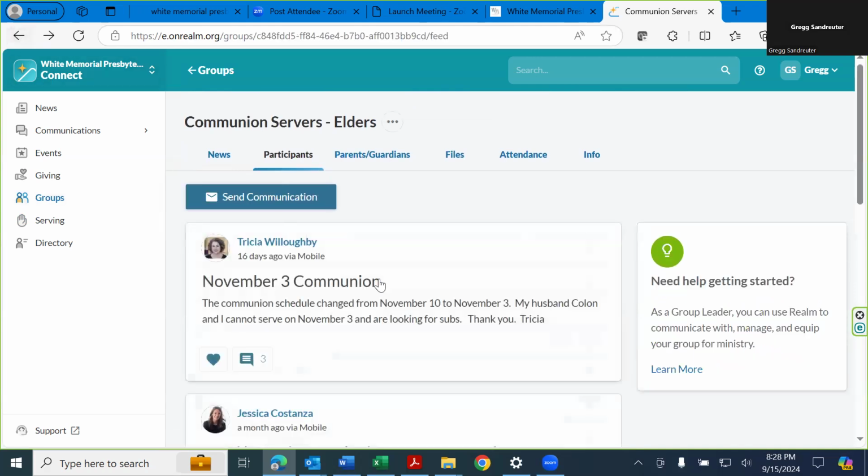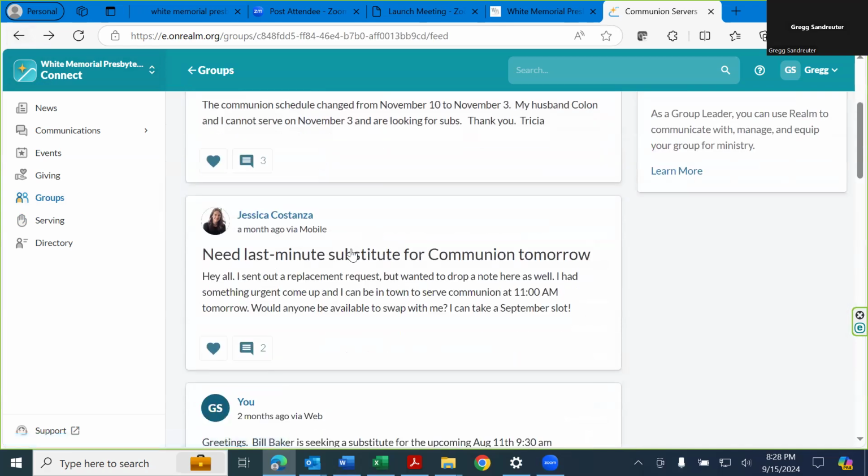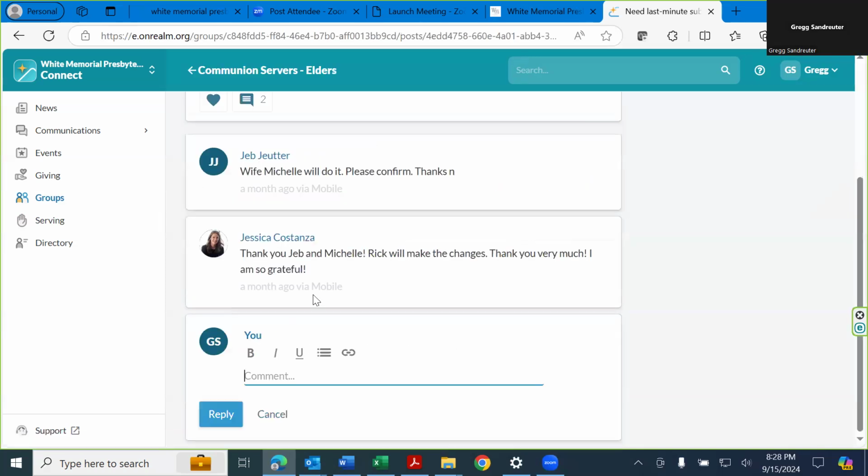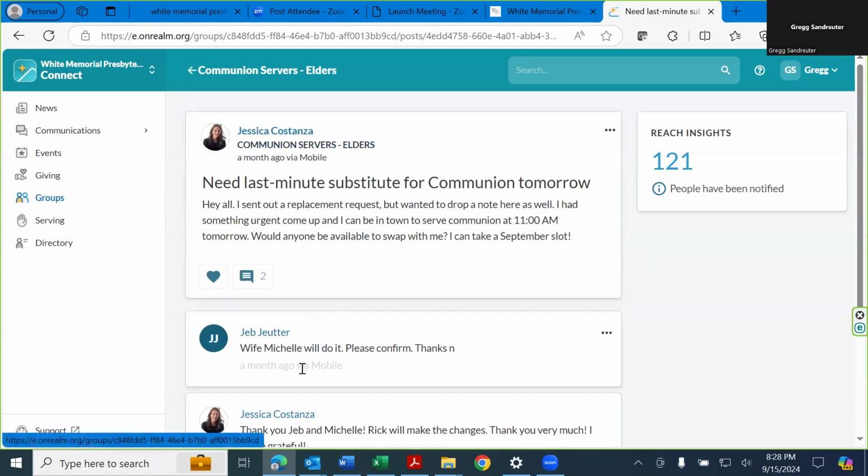When you first get to this page, you would click this bar called Send Communication. As an aside, Jessica did this about a month ago. She said, I need a last-minute substitute for communion tomorrow. Can you help? If we go down to some responses, we can see that Jeb replied that Michelle would be pleased to do it. And that's how Jessica and Michelle were able to swap spots.